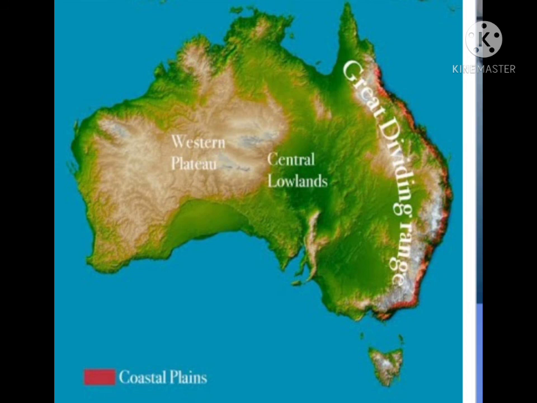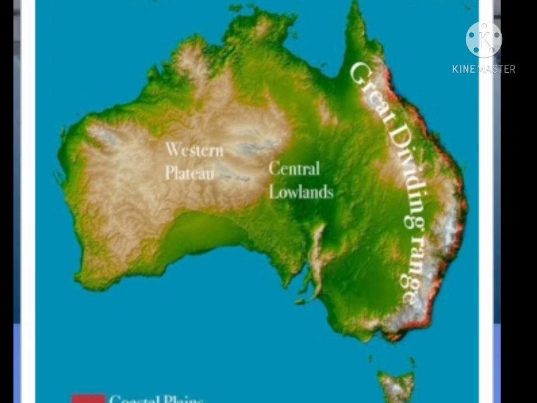The annual rainfall over southeastern, northern, and southwestern coastal areas is more than 75 centimeters. It is below 25 centimeters in the largest interior desert of Australia. In between the desert, it will be low rainfall. So this is about seasons. Here ends the chapter Australia, the flattest continent.